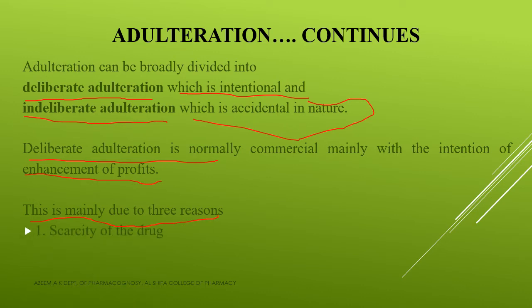So the first one is scarcity of the drug. If a drug is very scarce, with low availability, there is a normal chance of doing some sort of adulteration to that drug material. If there is scarcity of a drug, adulteration is done. The second thing is the high price of the drug in the market, and if the price of a drug is very high in the market, then also a chance of doing adulteration will be there. Examples are cloves, cinnamon, cardamom, etc. These drugs have high cost, that is, the price of these drugs is high. So in that case also this type of deliberate adulteration is possible.